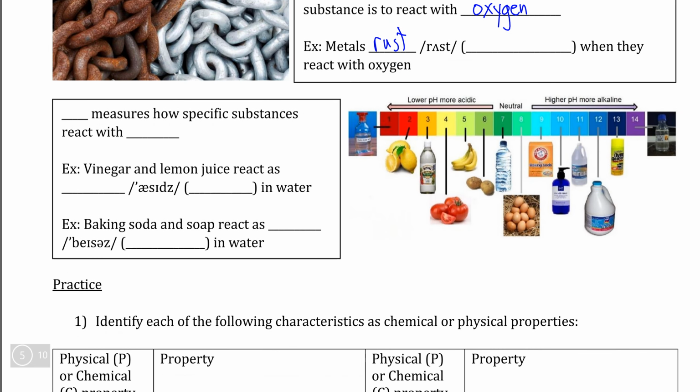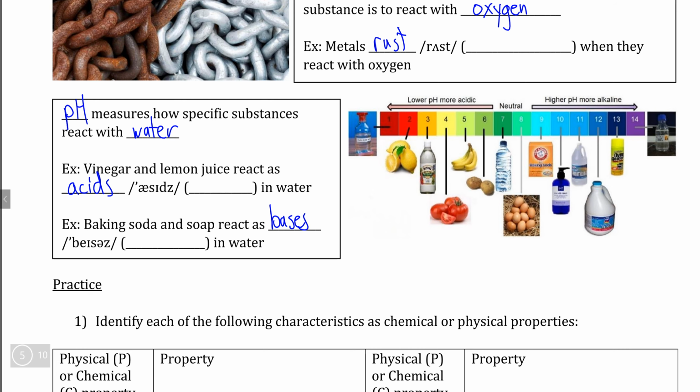A very important category that we'll talk about in more detail later is the concept of pH, which simply measures how well certain substances react once they are put into water. So if you consider substances that are sour, like vinegar or lemon juice, these are examples of acids because they react a very specific way when they are put into water. However, if you unfortunately have had the chance to taste what soap or baking soda tastes like, they will taste bitter because they act as chemicals that we call bases, meaning that they react a different way when they are put into water.